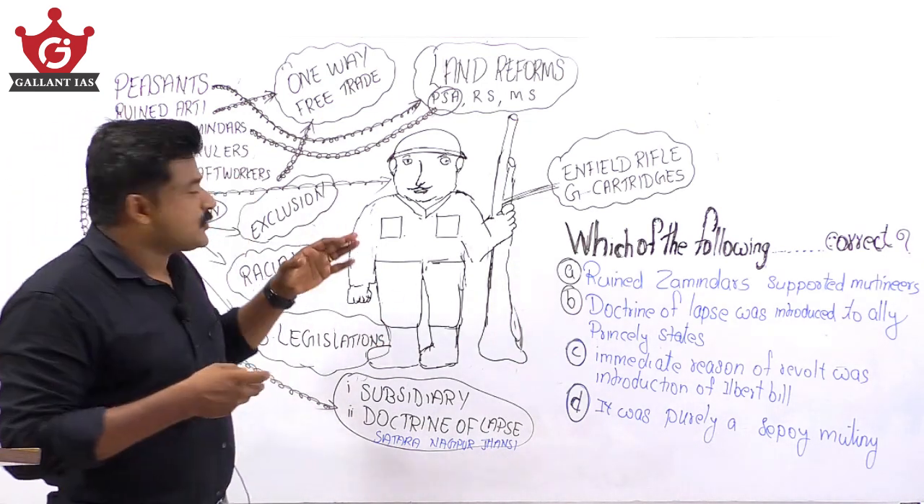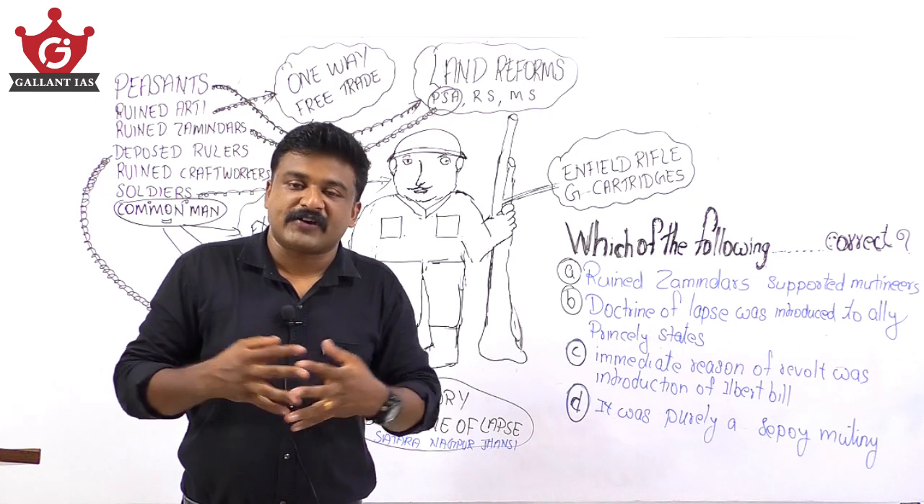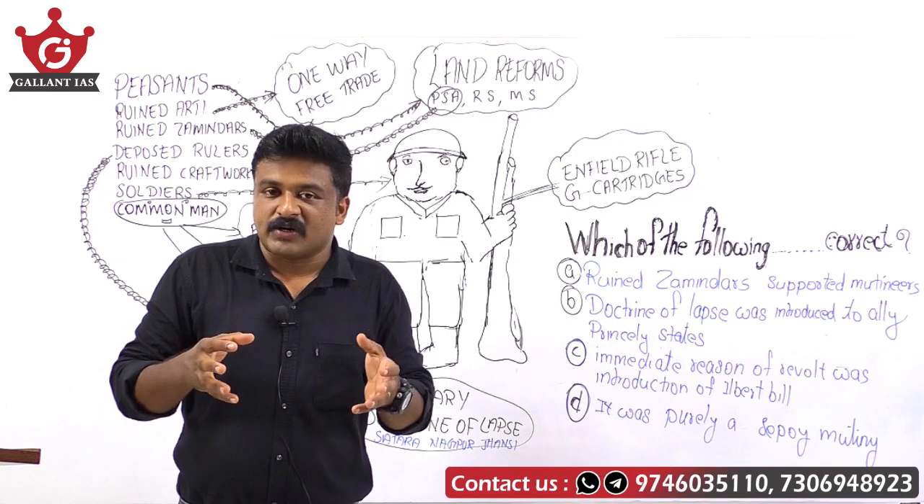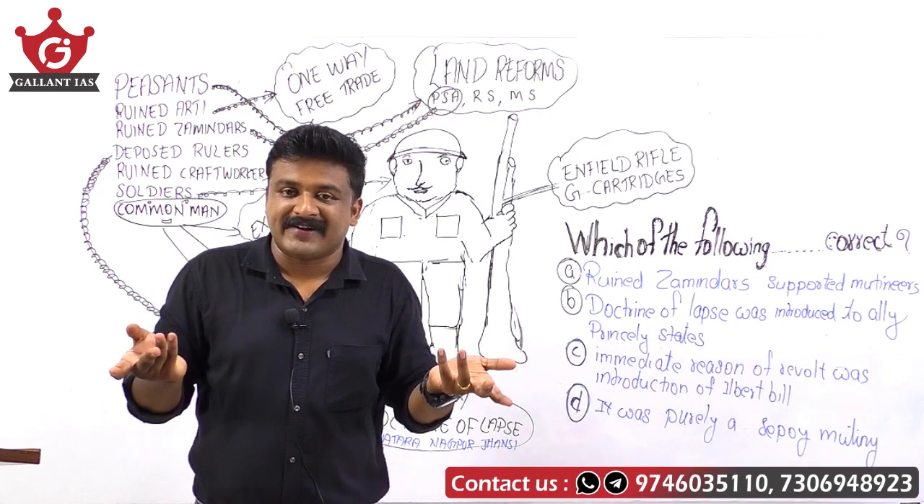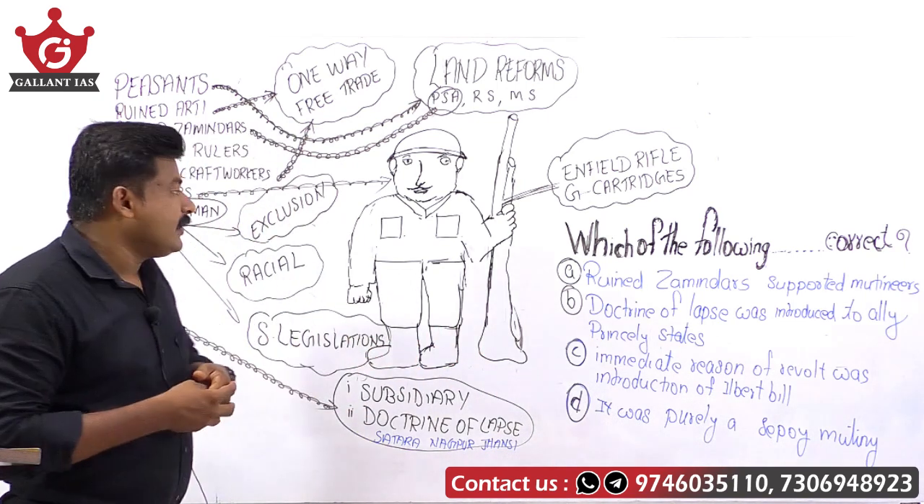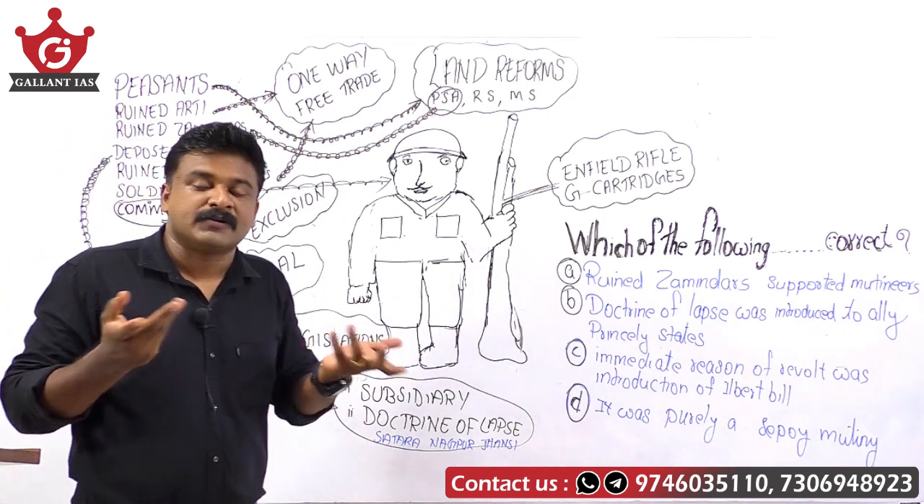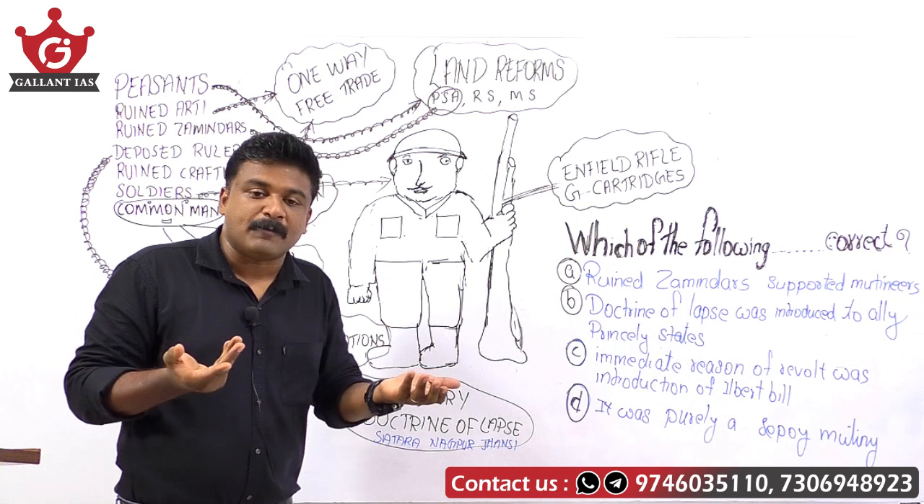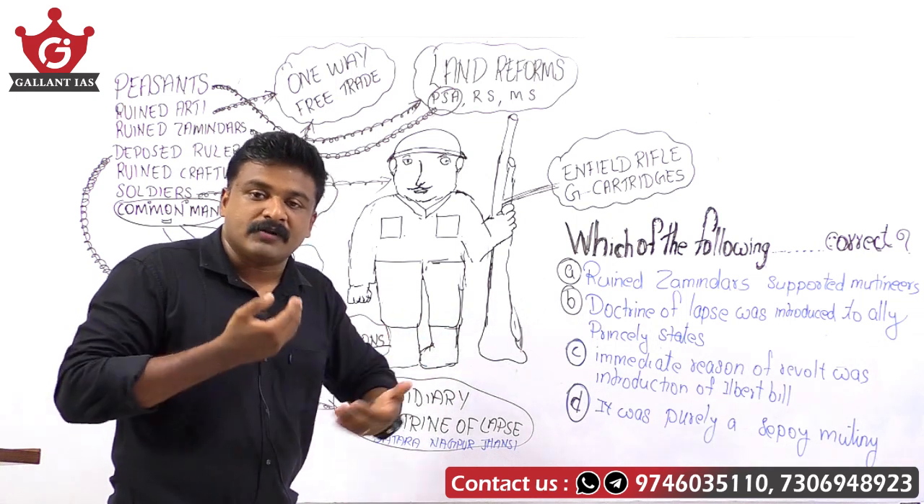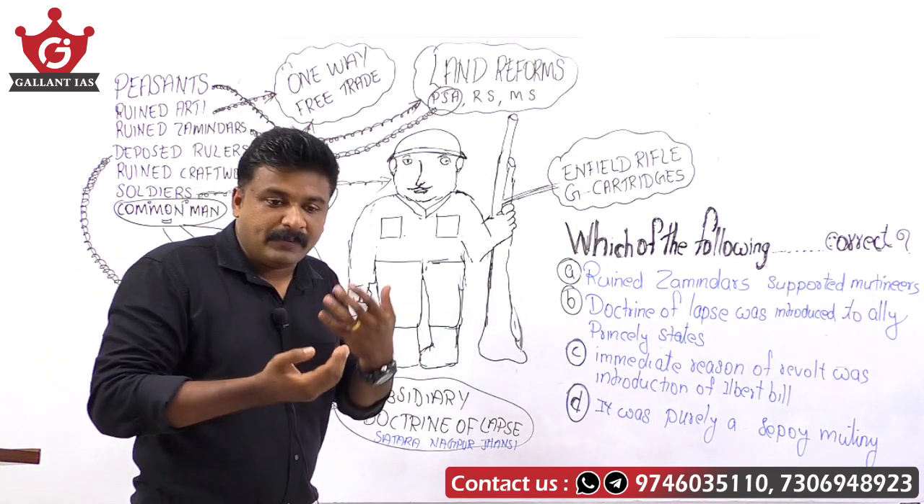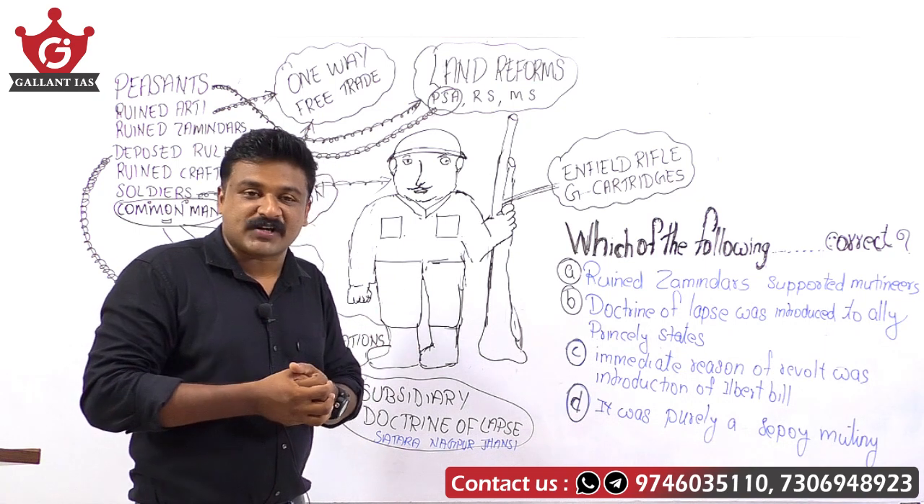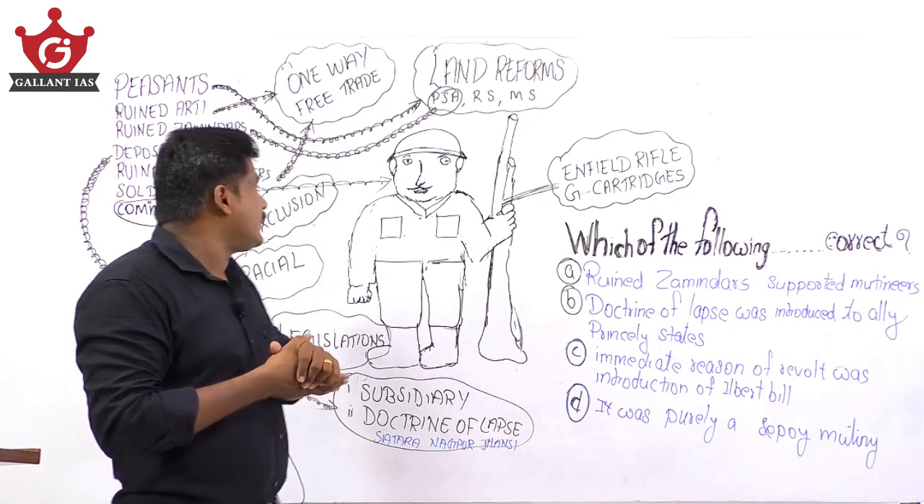Ruined craft workers. Of course, I said that because of the one-way free trade policy, these craft workers lost their jobs, lost their industries. They became jobless, and they fell into the trap of moneylenders. Moneylenders were lending money at high interest, and eventually there was rural indebtedness.